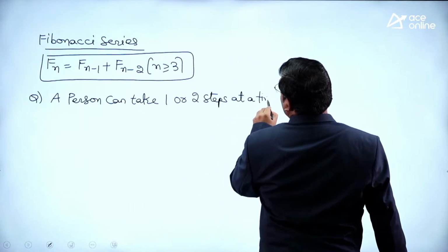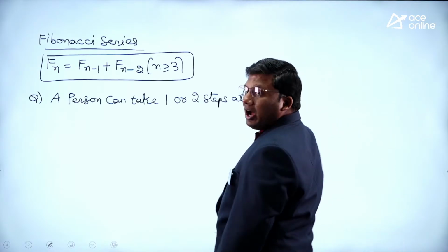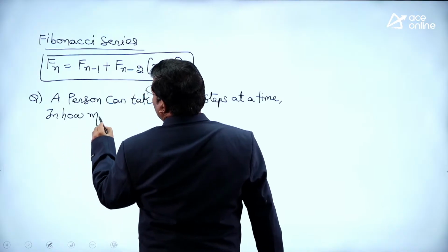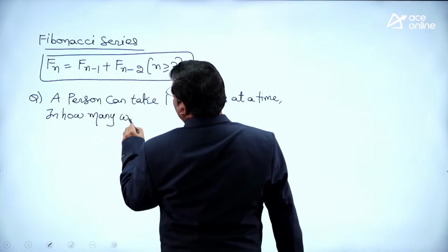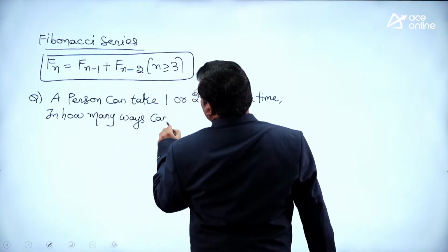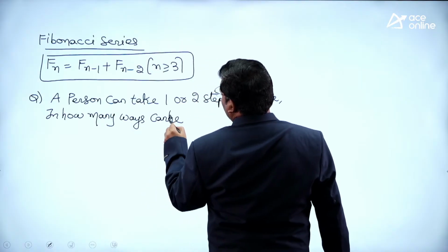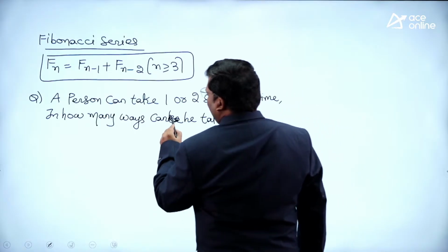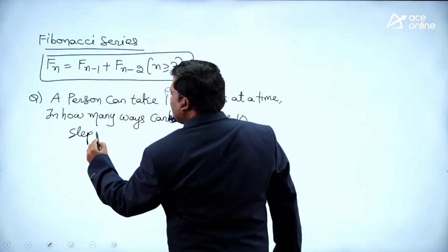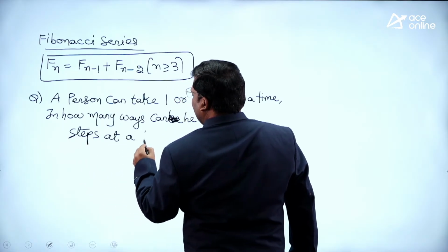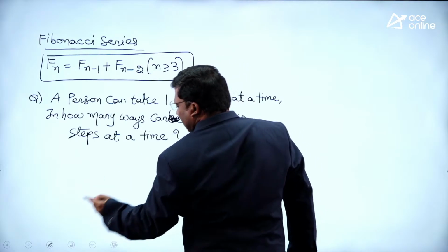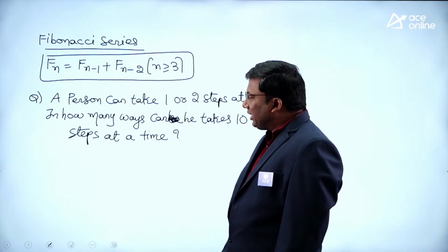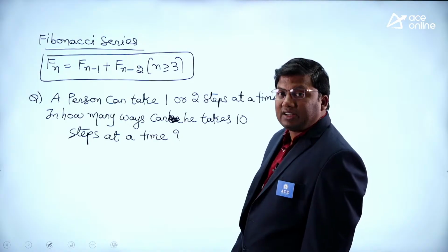He can take only a step, which is either 1 step or 2 steps at a time. In how many ways can he take 10 steps?